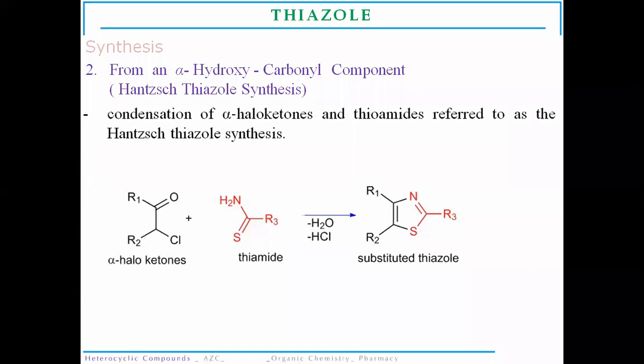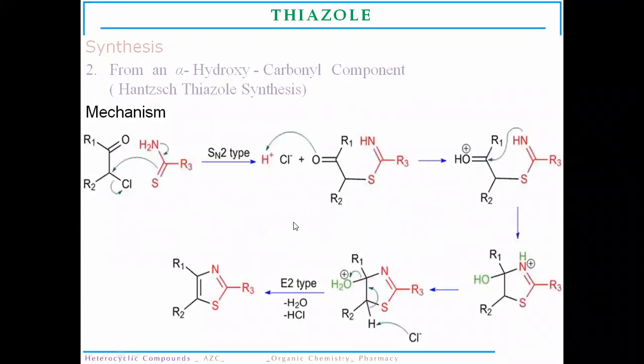Now, the next synthesis method is the same as for oxazole. In the case of oxazole, we used formamide. In the case of thiazole, here we are going to use a thioamide. This method starts from an alpha hydroxycarbonyl compound. The mechanism is the same: a condensation of alpha hydroxyketones with an amide derivative. So there will be formation of a water molecule, and there is synthesis of substituted thiazole.